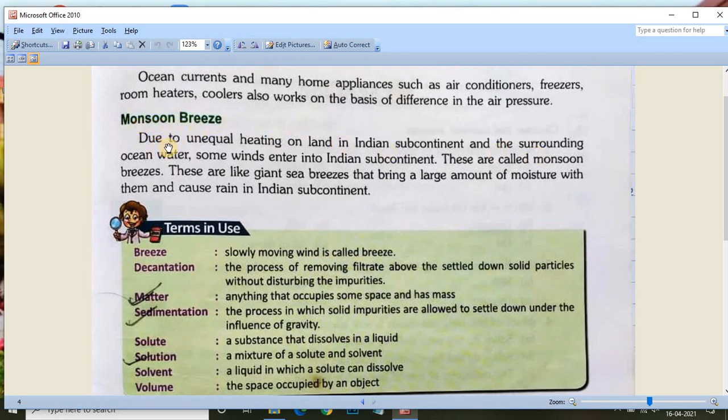Monsoon breeze. Due to unequal heating of land in the Indian subcontinent and the surrounding ocean water, some wind enters into the Indian subcontinent. These are called monsoon breezes. These are like giant sea breezes that bring a large amount of moisture with them and cause rain in the Indian subcontinent.